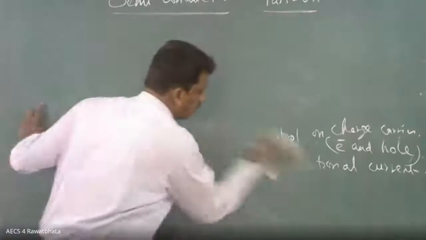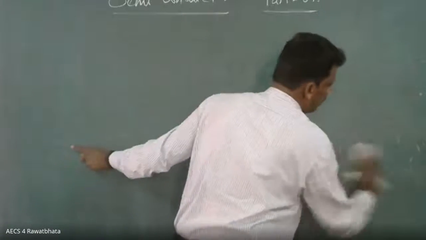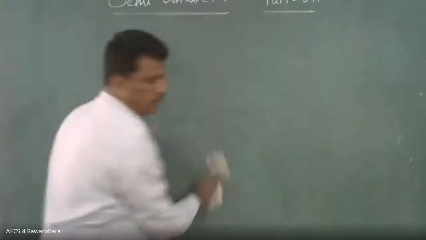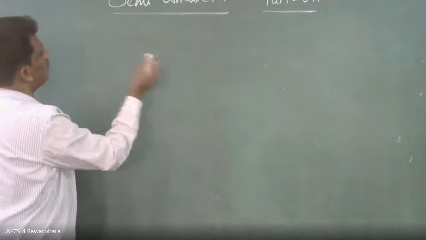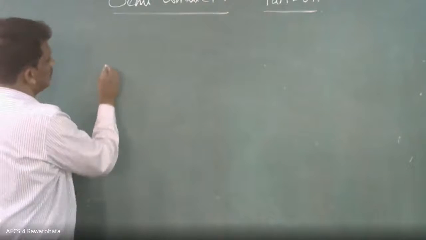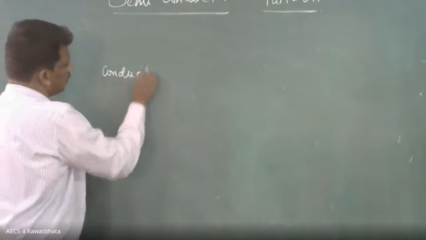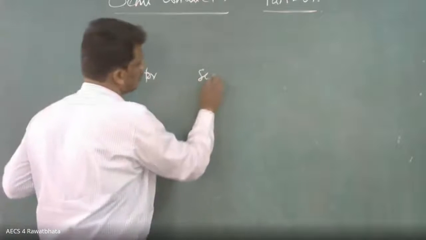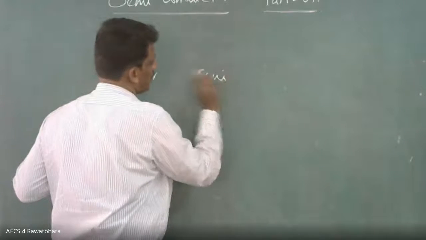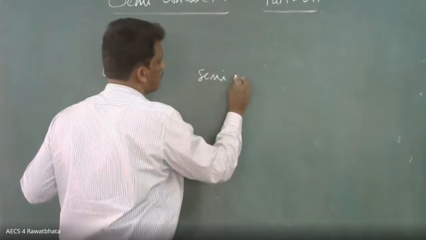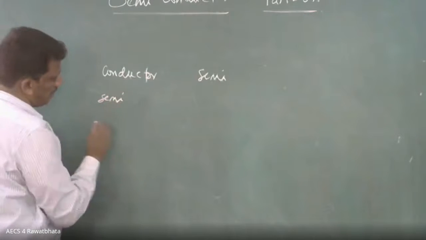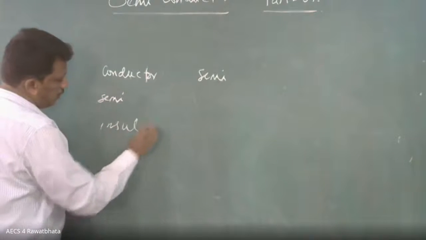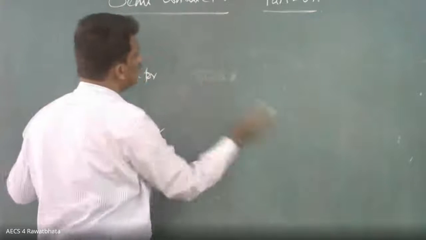Now, the semiconductor's conductivity is between the conductor and the insulator. Suppose, in the case of classification based on the electrical property, you can take conductor, semiconductor, insulator. Now two things you will take.